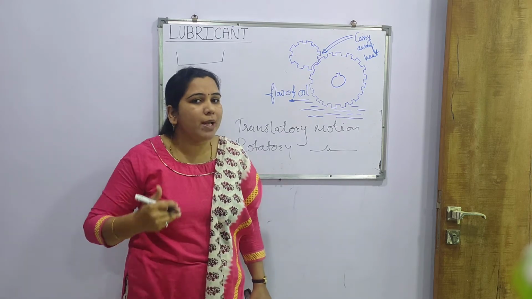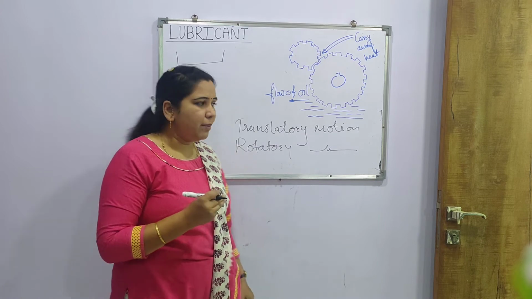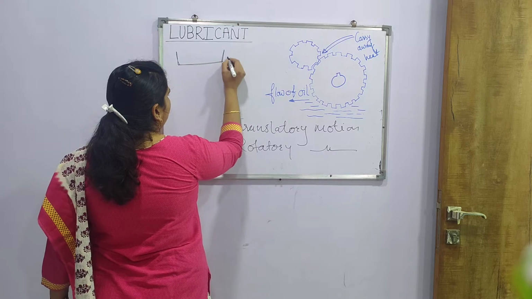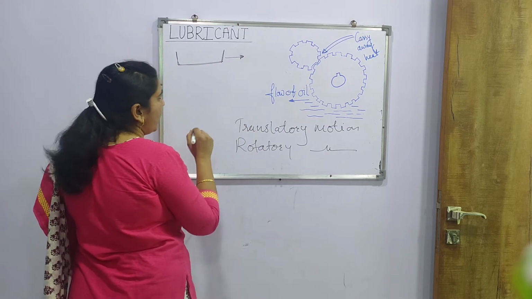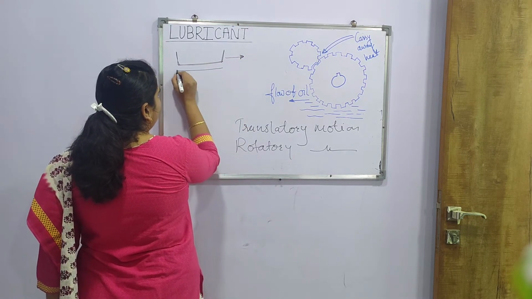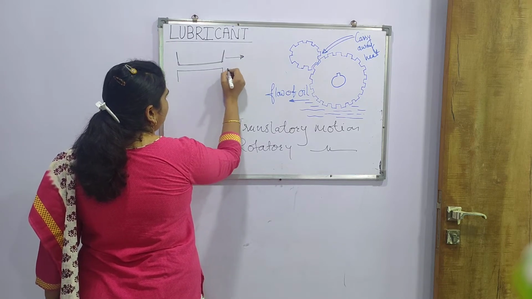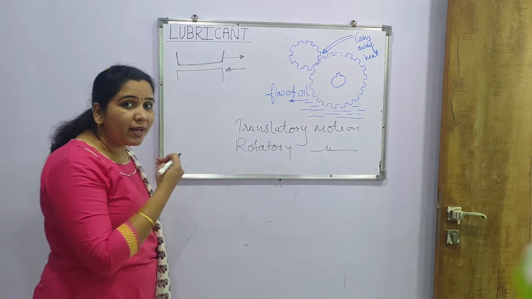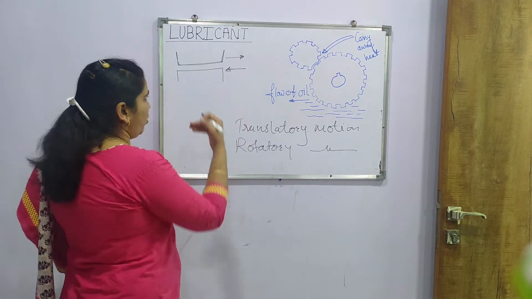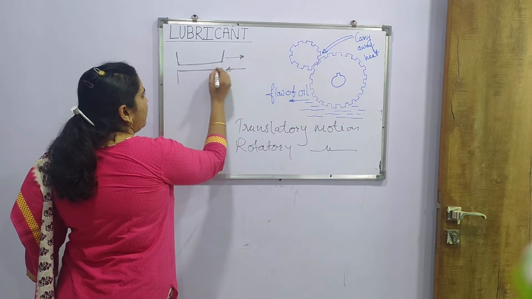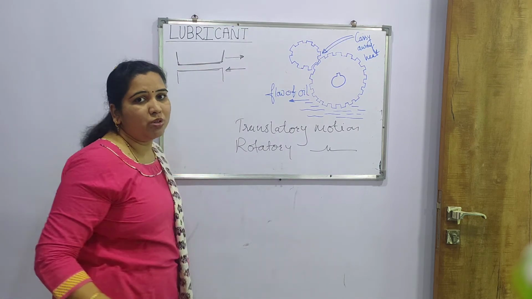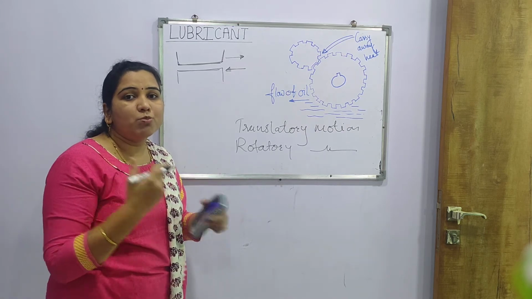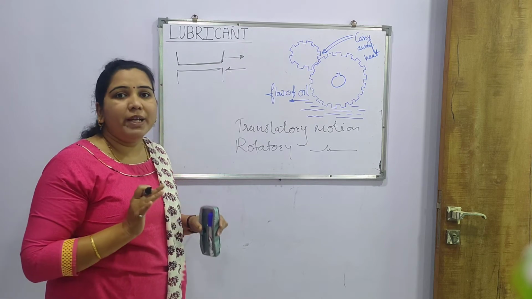Whenever these two types of motions are there, consider one metallic part of the machine, having a particular motion in a particular direction, whether in the opposite or the same direction. When we see these metal parts with the naked eye from a distance, they seem very smooth over one another, and it looks like there will not be any problem.